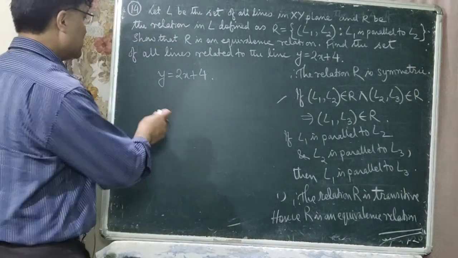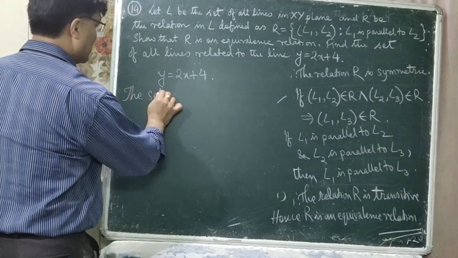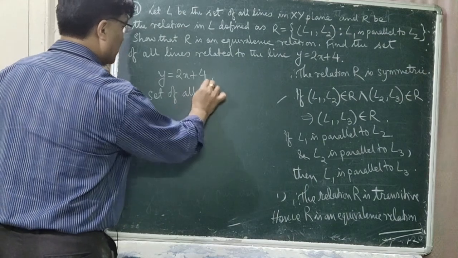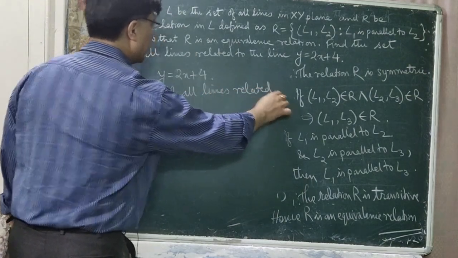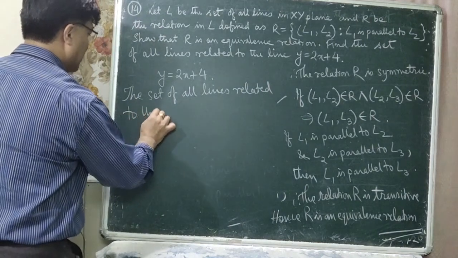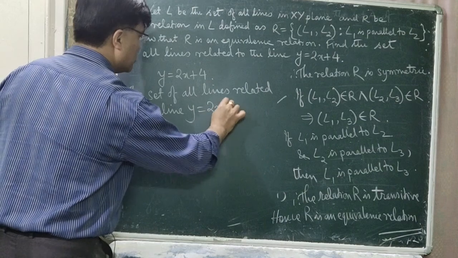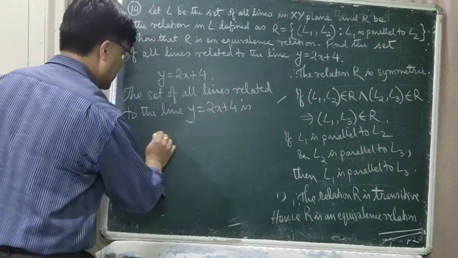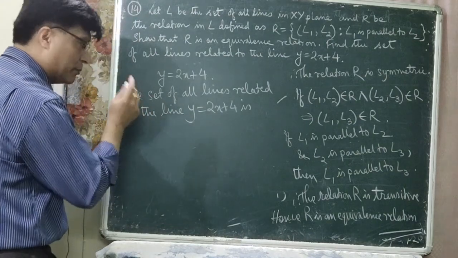Okay, that is, you can write the set of all lines related to the line y is equal to 2x plus 4 is, in parallel lines the coefficient of x and y are the same, isn't it?